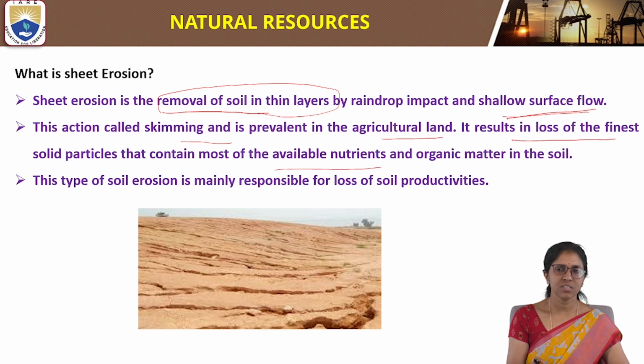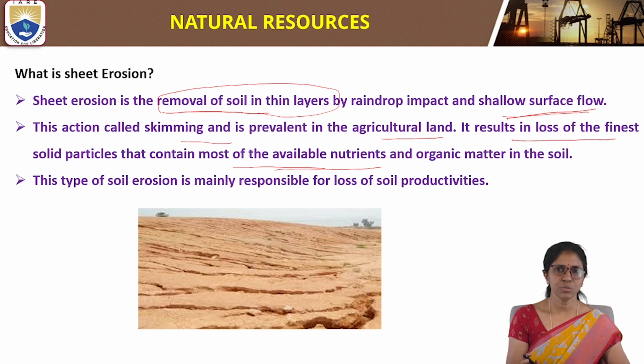These particles contain most of the available nutrients and organic matter in the soil.